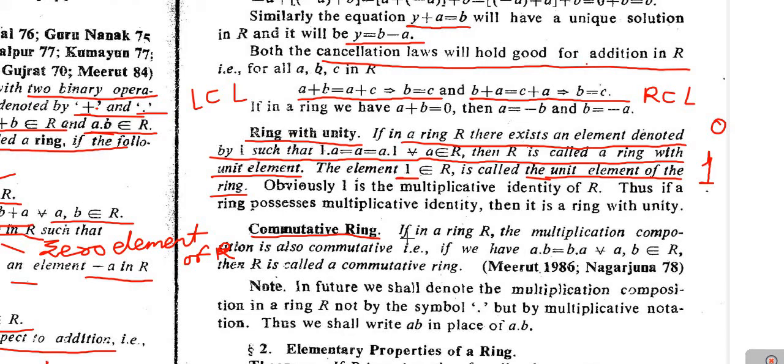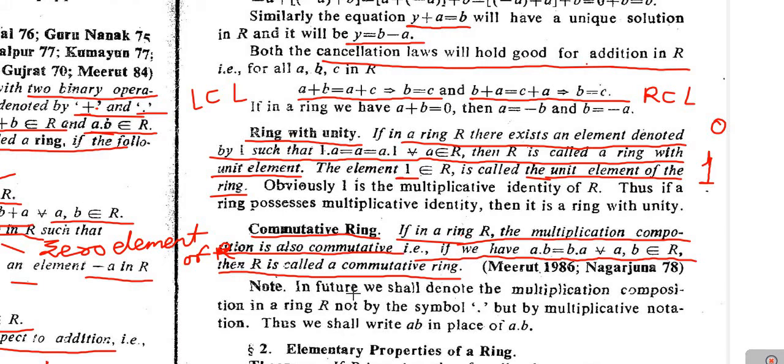So the definition is, if in a ring R the multiplication composition, the second binary operation, is also commutative, addition is already commutative, that is known to us. If the multiplication operation is also commutative for the elements of R, that is, in symbols, if A·B is equal to B·A for every A, B belongs to R, then we say that R is a commutative ring.